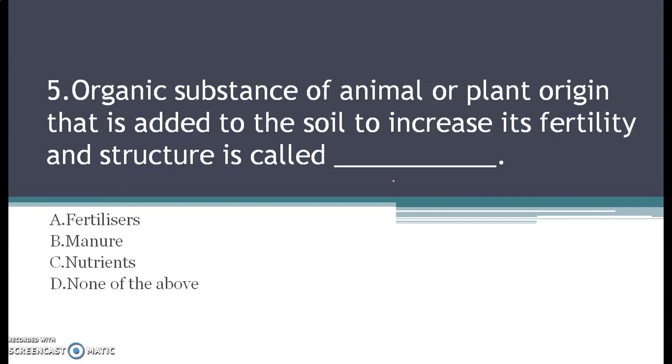Moving forward, the next question we have: organic substance of animal or plant origin that is added to the soil to increase its fertility and structure is called. I repeat the question again. Organic substance of animal or plant origin that is added to the soil to increase its fertility and structure is called. Your options are A. Fertilizers, B. Manures, C. Nutrients, and D. None of the above. So read the question again and think well, then mark the right answer.